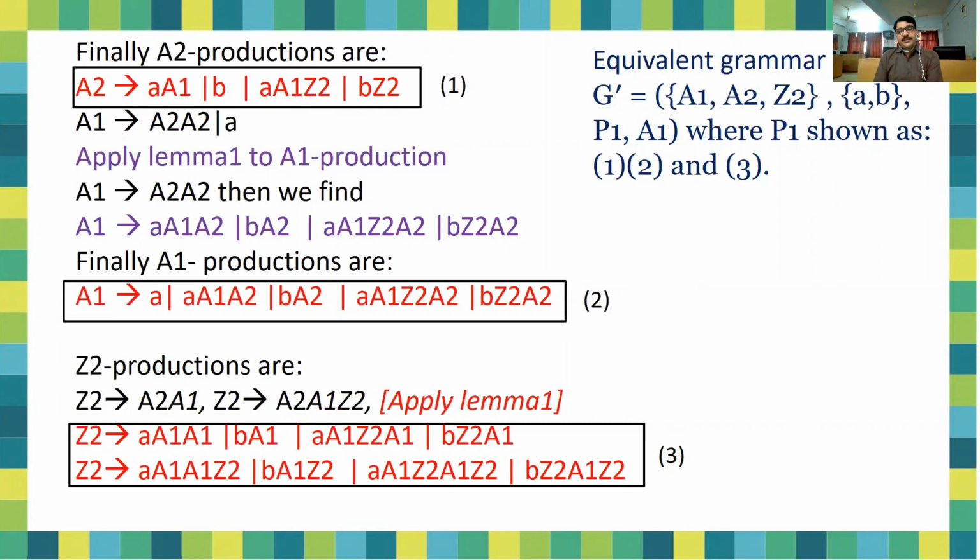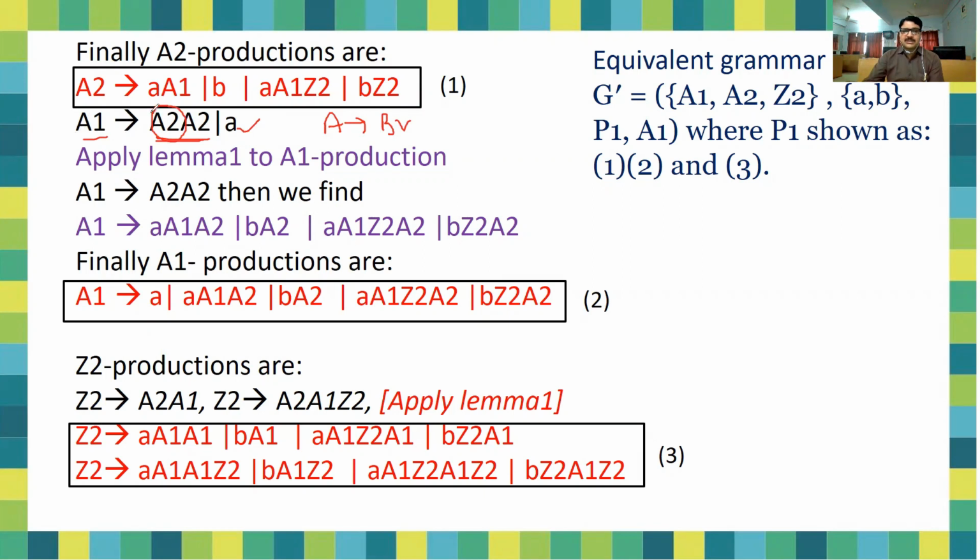Now, the point is, initially we assumed that the A1 productions were in the required form, but they were not. So now we will try to convert the A1 productions into Greibach normal form. The A1 productions are A1 → A2 A2, A1 → A. You can see here A1 → A is in the required form, but A1 → A2 A2 is not in GNF. So how can we apply the lemma here? You can find that A1 → A2 A2 is of the form A → B γ. So we can simply substitute the value of A2 here.